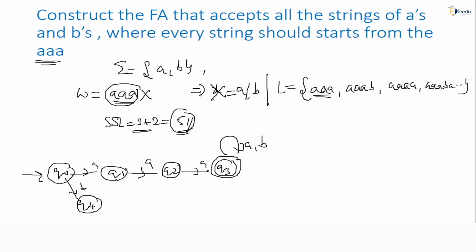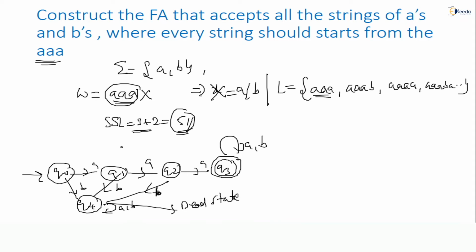So in the middle also B should not come, correct or not? Should reject it. Yes or no? It is rejected. See, it is a complete system only. At each and every state we have a transition for all the symbols exactly one time. So A, B, A, B, A, B and A, B is there. What is q4? q4 is nothing but what? Dead state. Dead state or unreachable state, that you would understand.